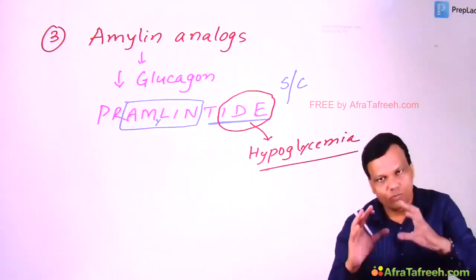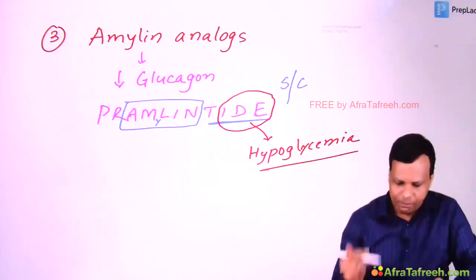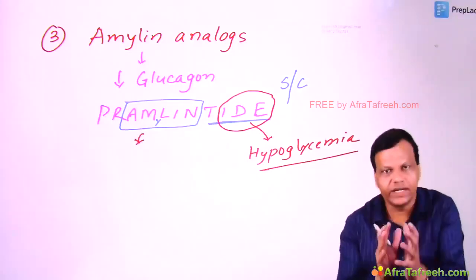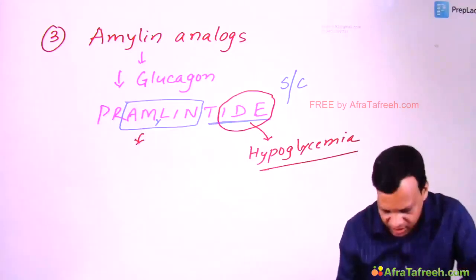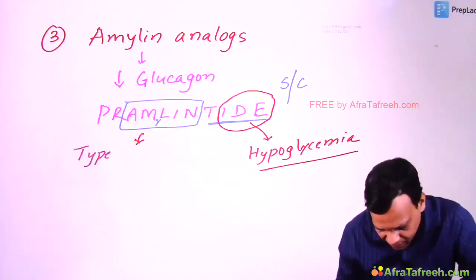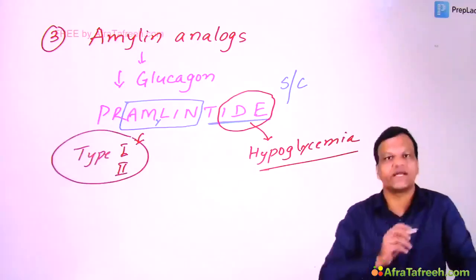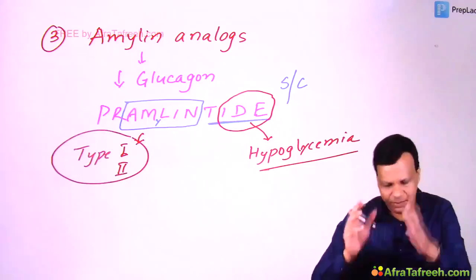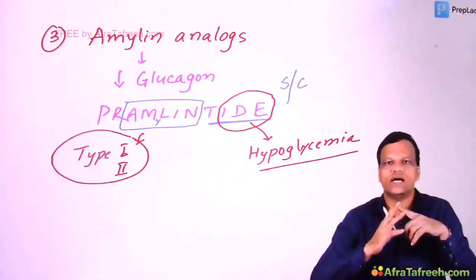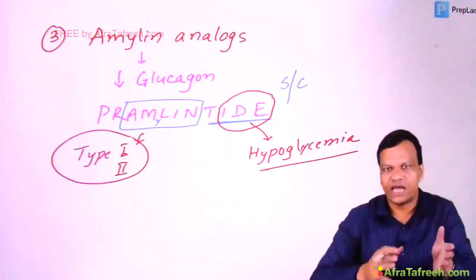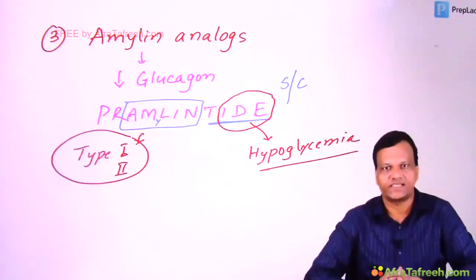And the last and the most important point which you need to remember: pramlintide is the only drug apart from insulin which is approved in both type 1 as well as type 2 diabetes. Remember, most of the drugs are indicated only in type 2 diabetes, but pramlintide and insulin are approved in both type 1 as well as type 2 diabetes mellitus. Okay.